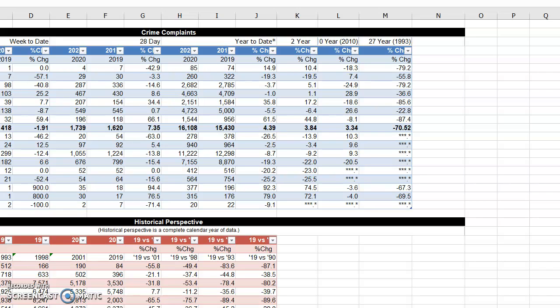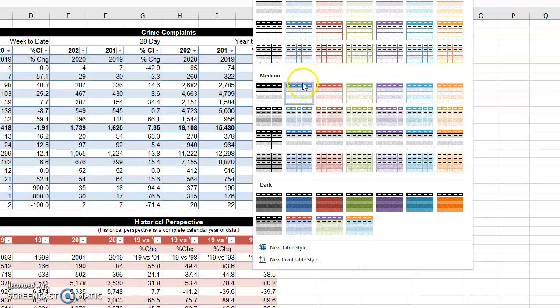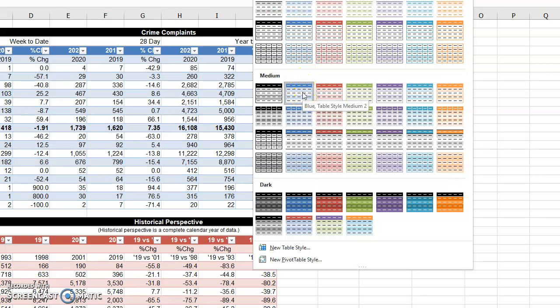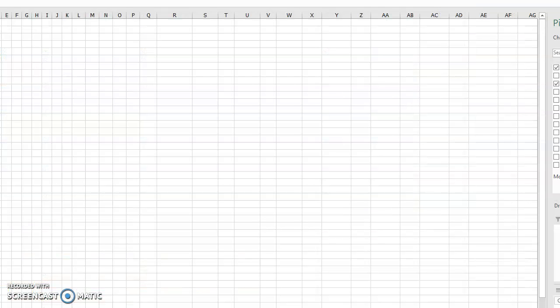So I formatted my data as a table. I'll show you how to do that. I clicked medium style 2 since I liked the color and it fit well with the black. I created a pivot table on the sum of 2019. I put the crime type in rows and I put the sum of the 2019 values in values.